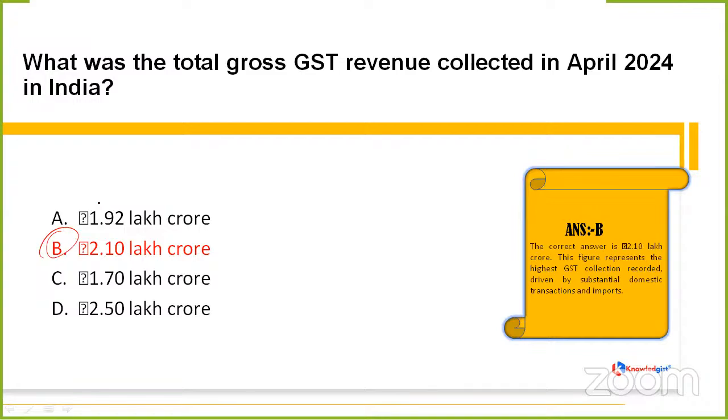That is 2.10 lakh crore, which means this whole figure, what does it represent? It represents the highest GST collection ever recorded, driven by substantial domestic transactions and imports. What does this mean? We came to know that the total gross GST revenue collected in April 2024 is rupees 2.10 lakh crore. It is the highest GST collection. And what is the basic reason for it being the highest? First is the substantial domestic transactions, and apart from it, imports have played a crucial role in making this total gross GST revenue the highest as of now.